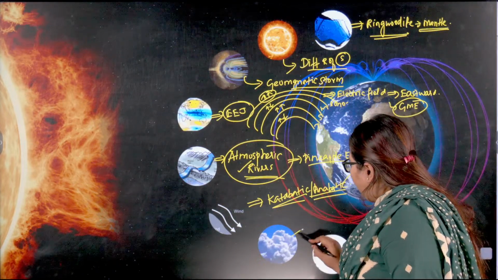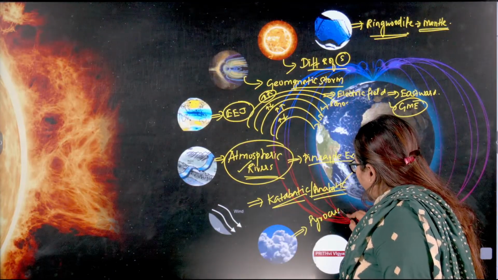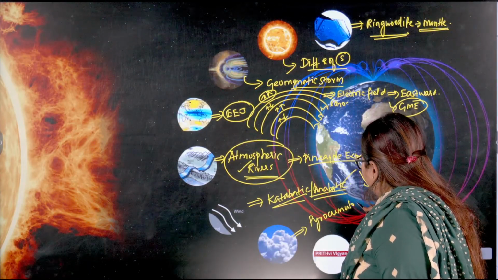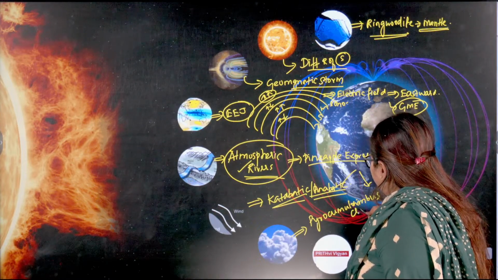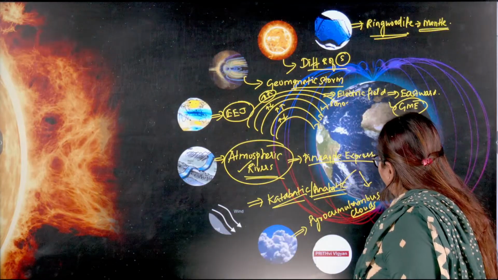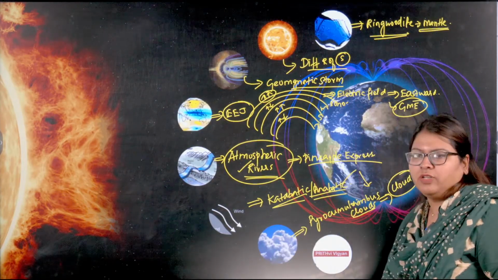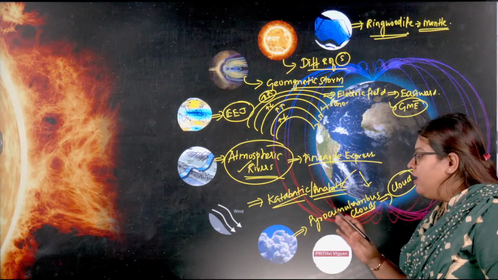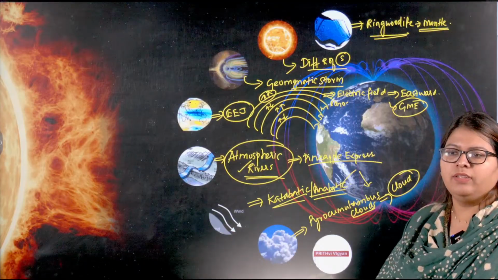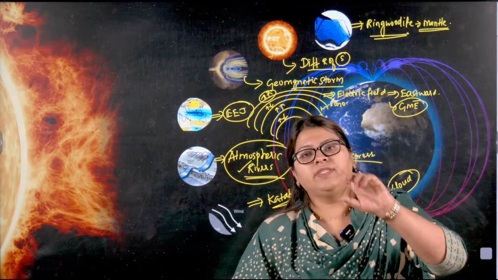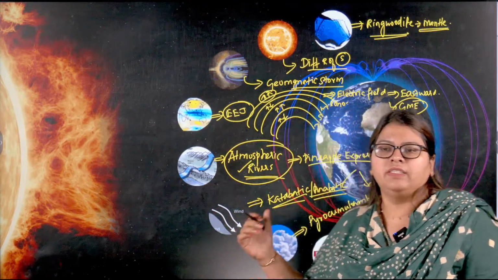Moving forward, here we will be looking at the concept of pyrocumulonimbus clouds. There we will be discussing the concept of cloud formation. How does a cloud normally form, and why are pyrocumulonimbus clouds formed, whether they are disastrous or not, and how they are affecting the climatic feedback loop is what we will discuss over here.